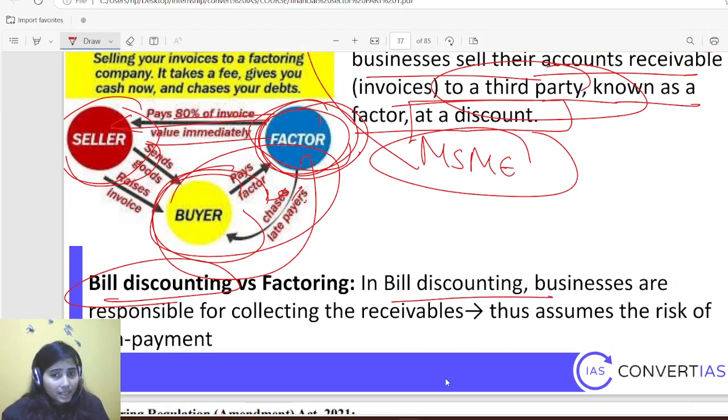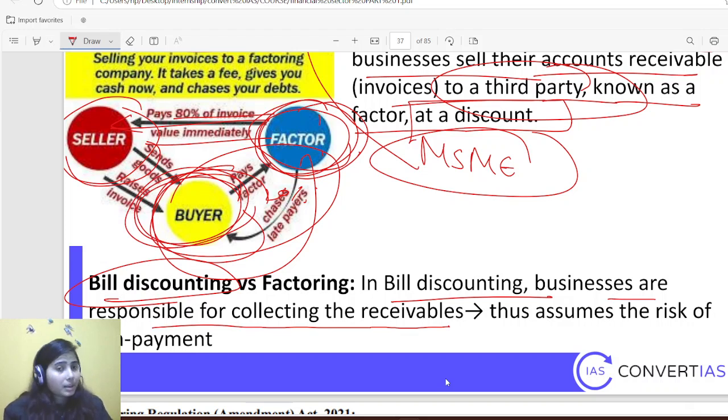Okay, in bill discounting or commercial bills, businesses are responsible for collecting the receivable. So if at one point of time a buyer is not paying that 100 rupees to that bank, then the seller is responsible to pay it back. That institution will go to the seller and say that this person is not paying, you pay me 100 rupees.